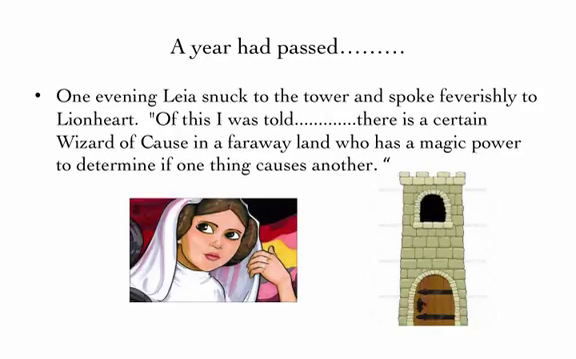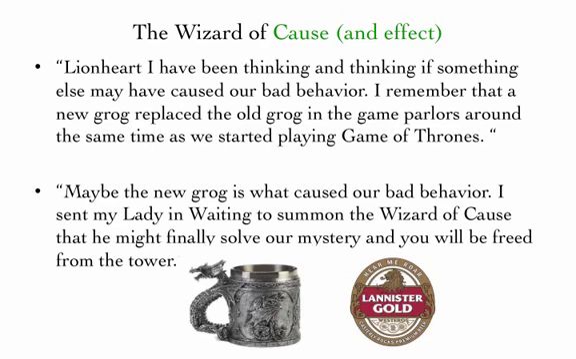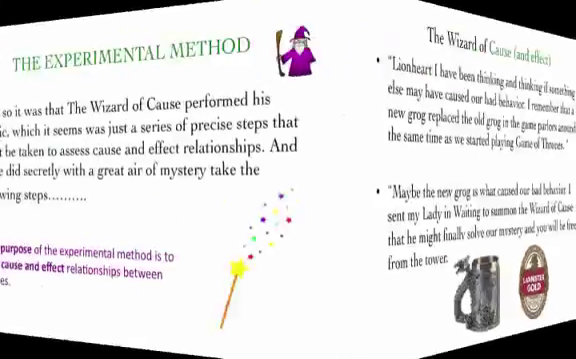A year had passed, and one evening Leia snuck to the tower and spoke feverishly to Lionheart. "Of this I was told, there is a certain Wizard of Cause in a faraway land who has a magic power to determine if one thing causes another. Lionheart, I have been thinking and thinking if something else may have caused our bad behavior. I remember that a new grog replaced the old grog in the game parlors right around the time we started playing Game of Thrones. So maybe it's the new grog that caused our bad behavior. I sent my lady-in-waiting to summon the Wizard of Cause, that he might finally solve our mystery, and you will be freed from the tower, my beloved."